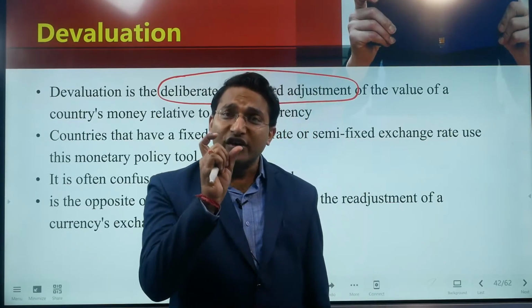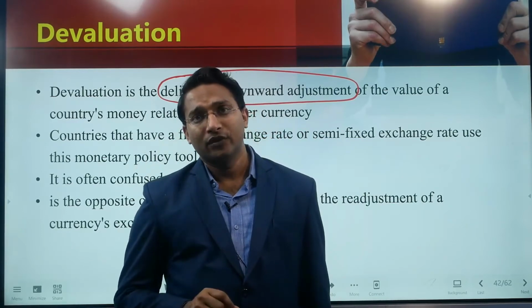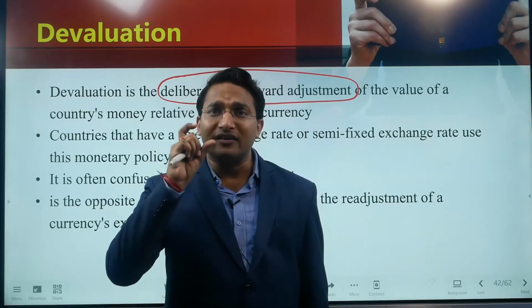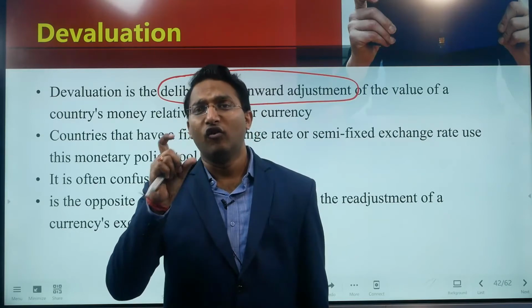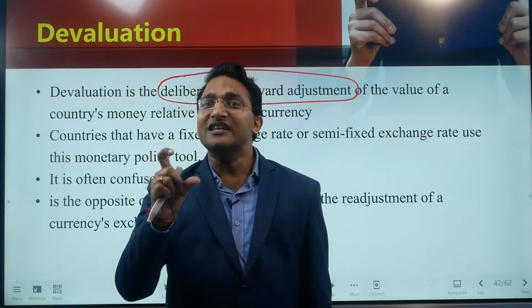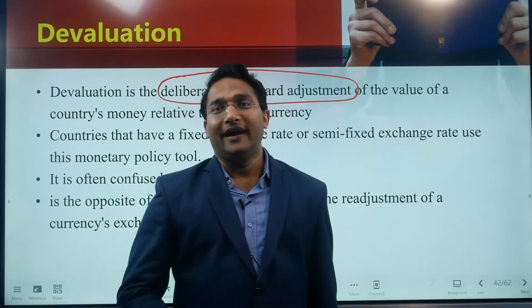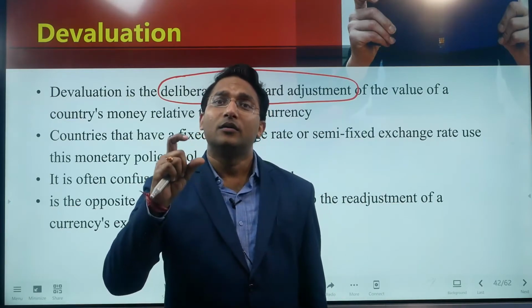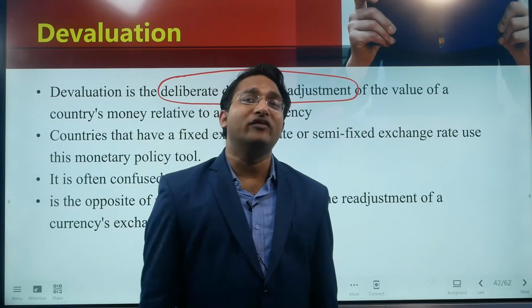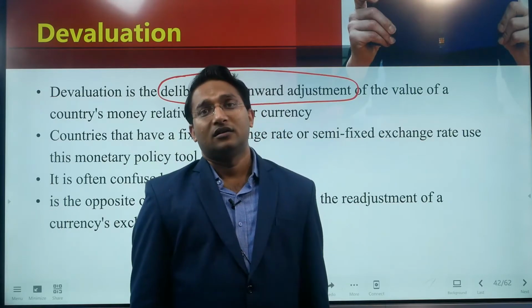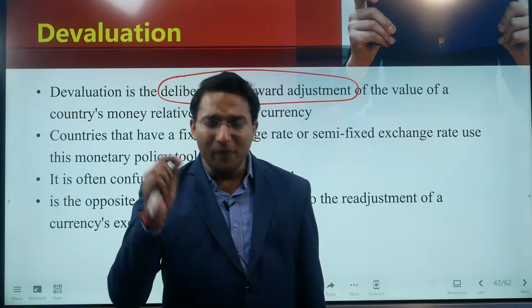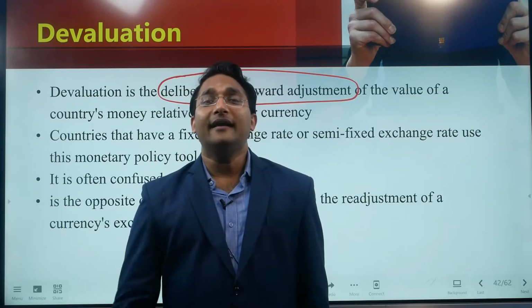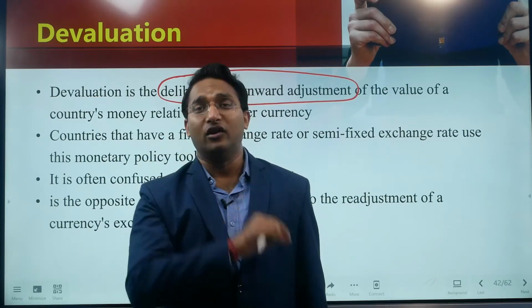So in case of fixed exchange rate regime, it is the government or the central bank which is responsible for fixing the exchange rate, and when that authority brings down the external value of the domestic currency, then that is called devaluation.